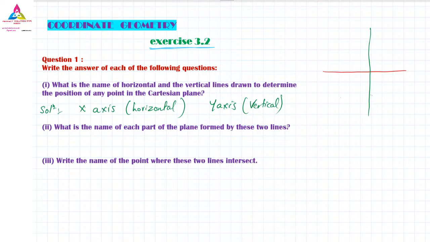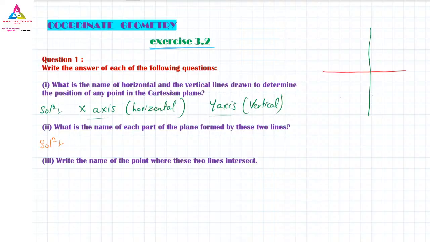Okay, that is correct. X dash, y dash you can take, or you can write x-axis. That is the correct answer. X-axis and y-axis, no problem. So now the second one we have.